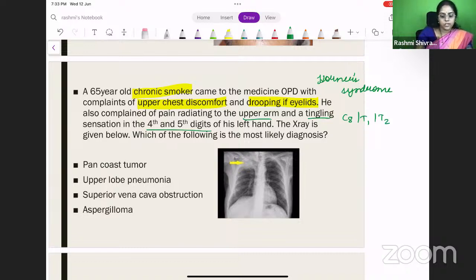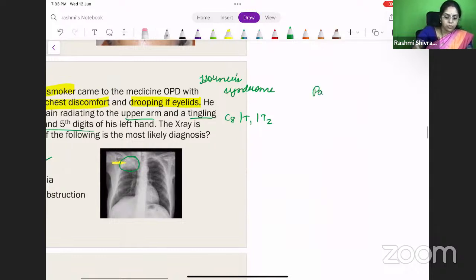So where do you find all these things? Given the age, the chronic smoker and the complaints that they have mentioned with the Horner syndrome, it is most likely to be a Pancoast tumor. It's not superior vena cava obstruction. They have not mentioned the engorged veins. It's not an aspergilloma. They have not mentioned any chronic cough, and even if they had, it is not an immunocompromised state. An upper lobe pneumonia is not very common in causing Horner syndrome. In upper lobe pneumonia, you don't get a Horner syndrome. So this is a Pancoast tumor. So what is the other name for a Pancoast tumor?